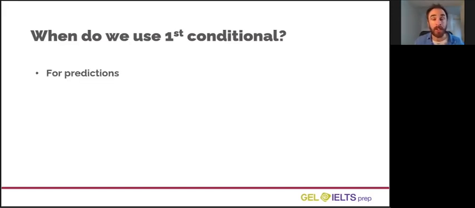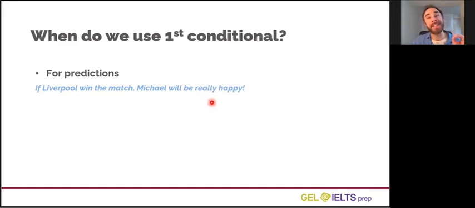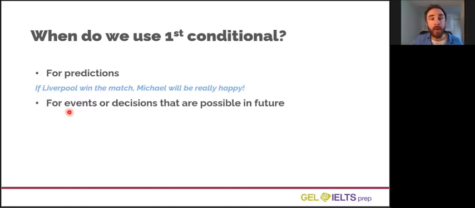We use first conditional for predictions. For example, if Liverpool win the match, Michael will be really happy. I predict this is his emotion, but that is his emotion only if Liverpool win. So it depends on this condition. We use it for events or decisions that are possible. So not just predictions, but also plans and intentions.